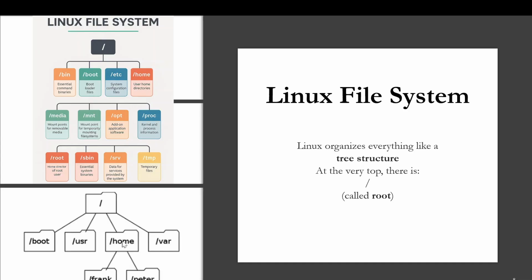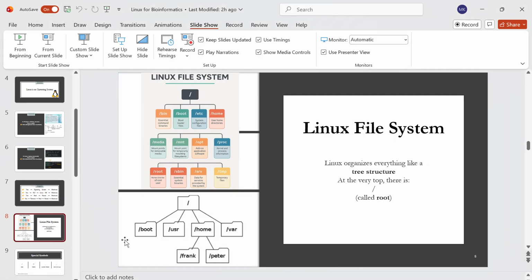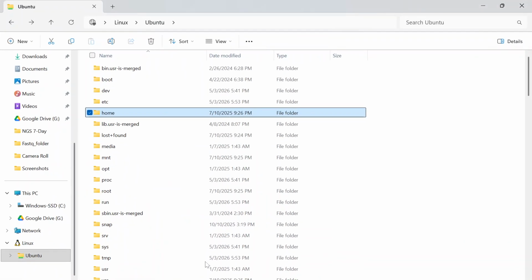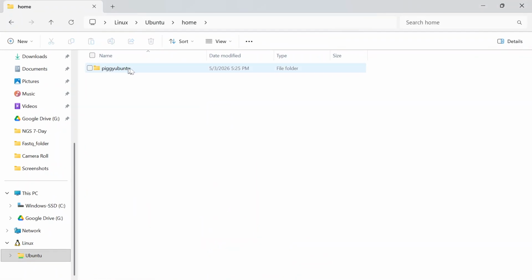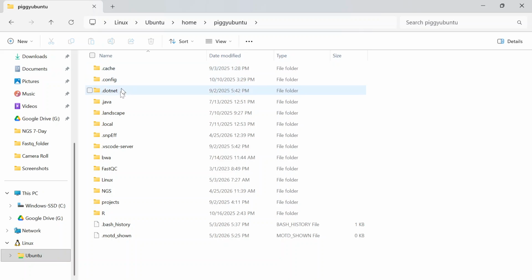So in this home directory, all the users live here. If this is your personal workspace, let me open my home directory here. So this is the home directory. This is the Piggy Ubuntu directory. These folders that you are seeing here are my personal workspace.